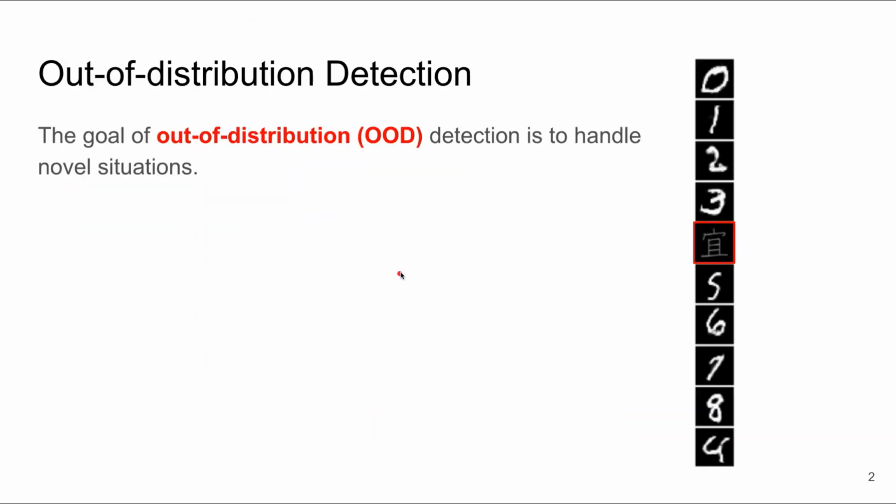Out-of-distribution detection is concerned with handling novel situations at the test time. For example, assume your classifier is trained to classify handwritten digits. What should it do if it encounters this character at the test time? Ideally, it should be able to flag it as an outlier, something that it was never trained for.